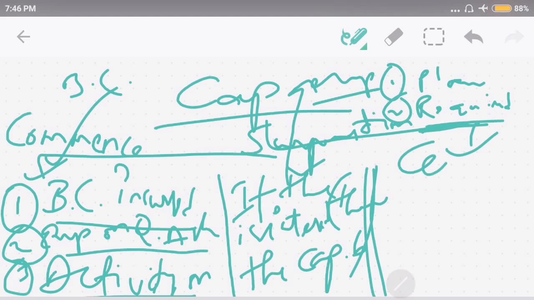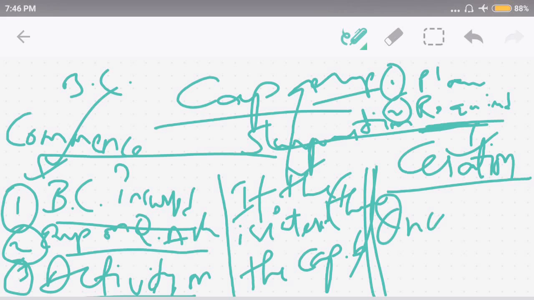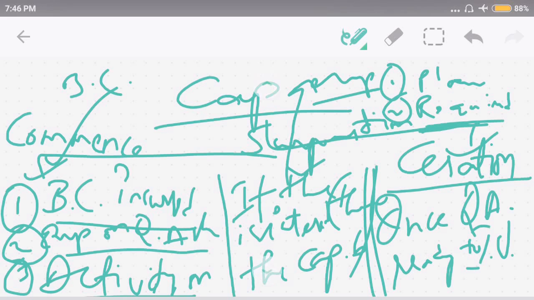You can continue. So this is suspension. When to stop? When to cease the capitalization? Once the qualifying asset is ready for intended use. Not actual use, it is ready for intended use.